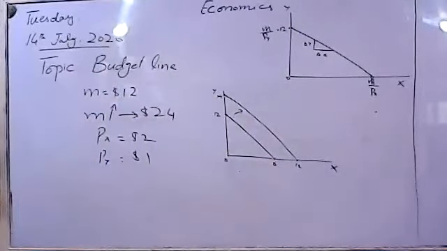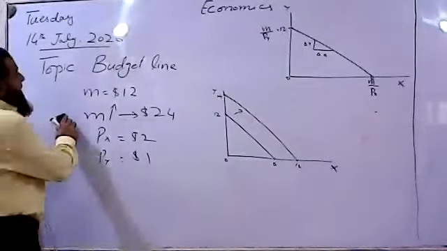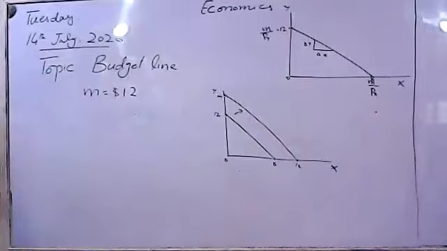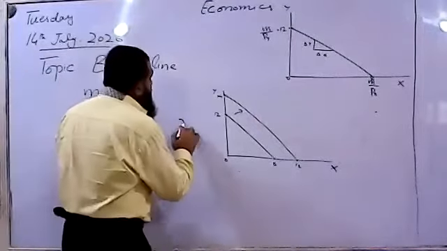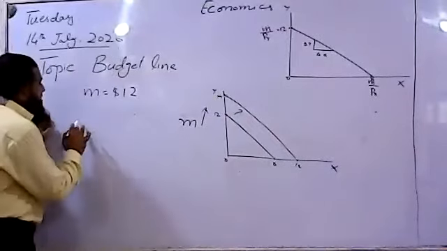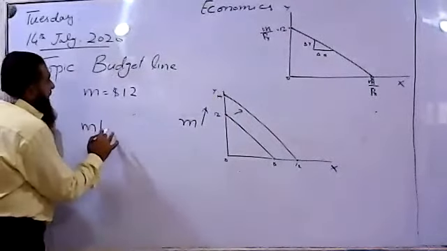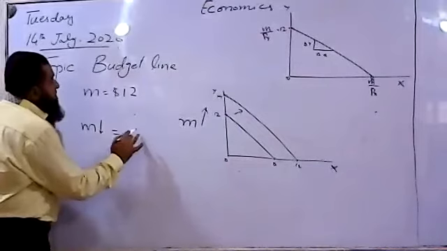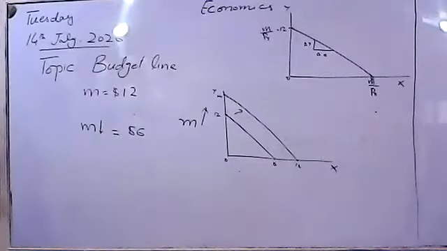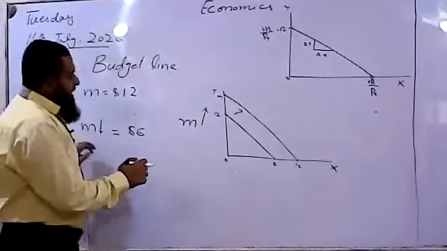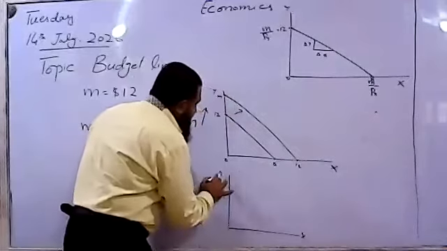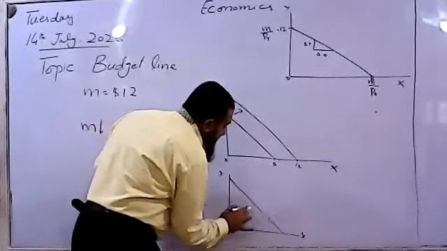Now, the last point, about a fall in income of the consumer. What happens if income falls, like his income goes to $6 instead of $12? His nominal income has gone down. The budget line will have a parallel inward shift.